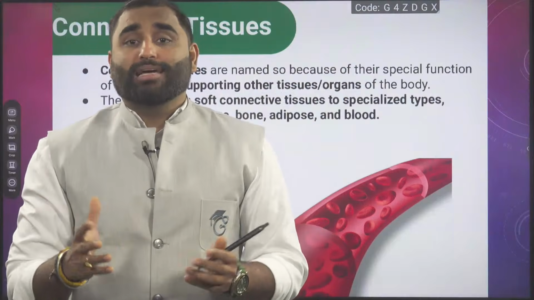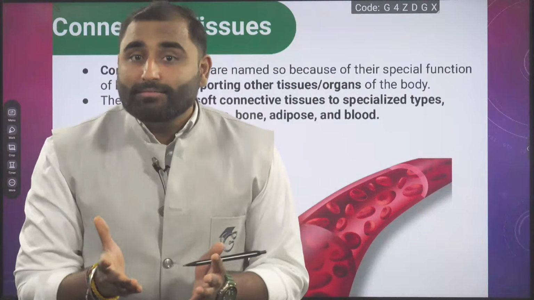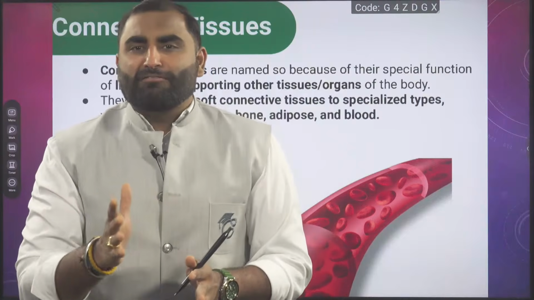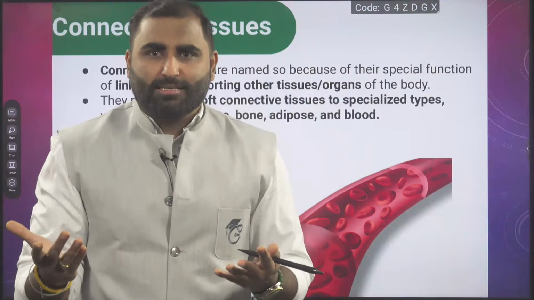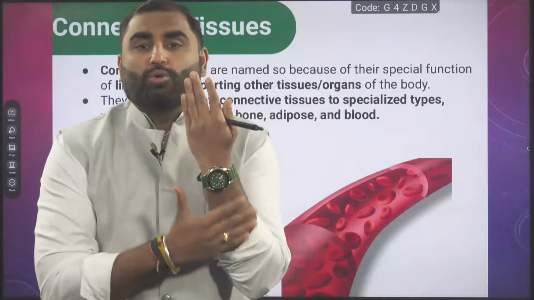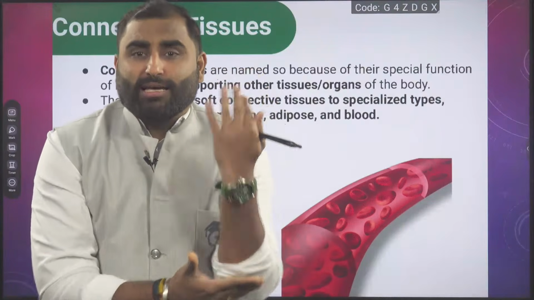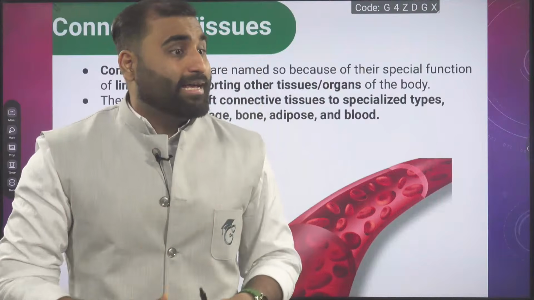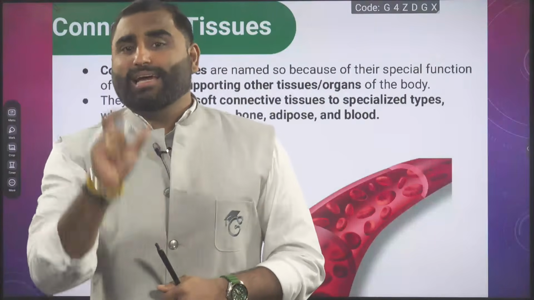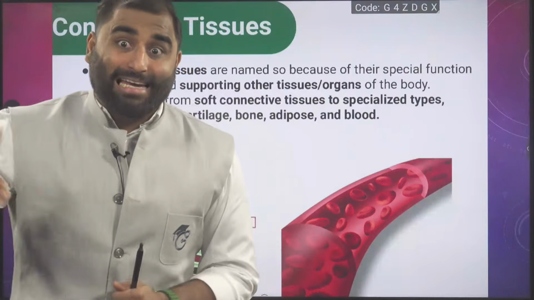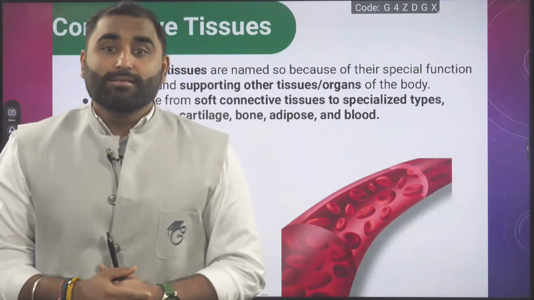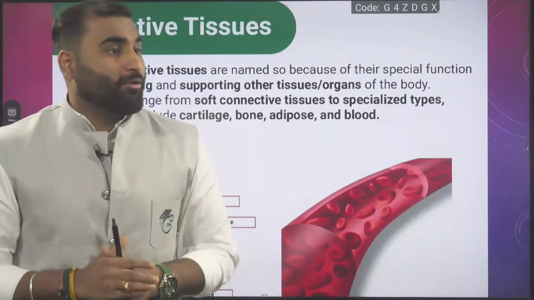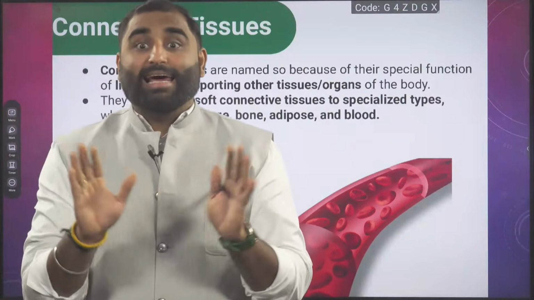Because they connect different tissues. So you will never find connective tissue on the surface. Will you find it on the skin? Will you find it on your alimentary canal, digestive tract, or reproductive tract lining? No. So can I say connective tissue never makes the lining of the organs or the external layer of your body?